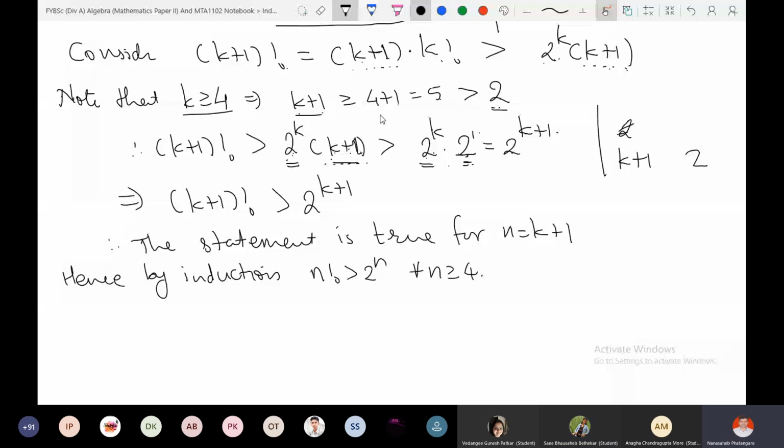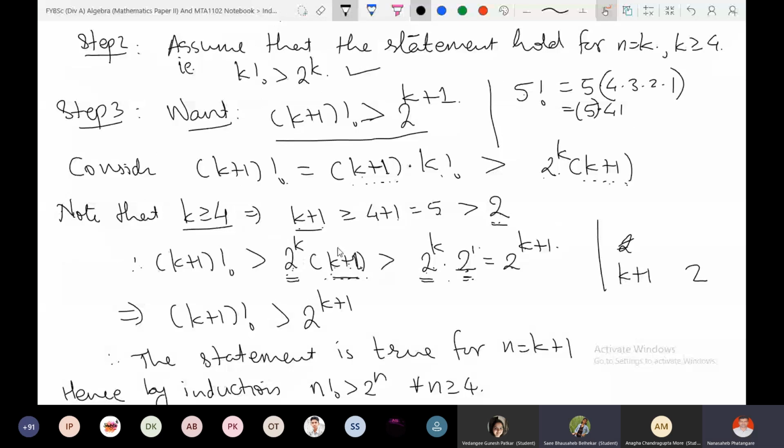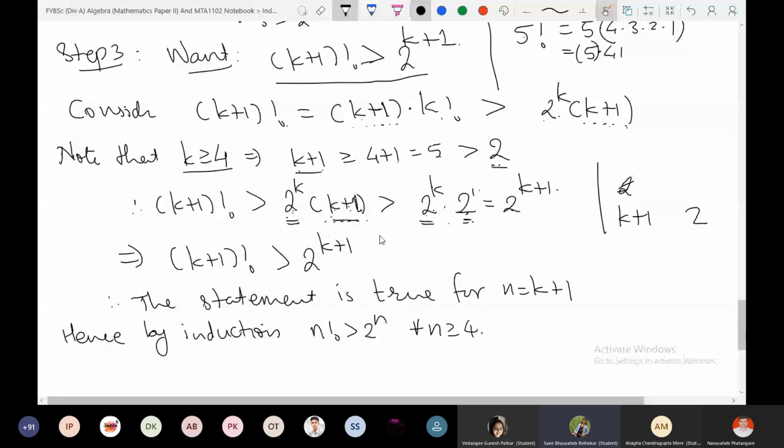Sir, I have a doubt. If we compare k plus 1 greater than 2, and if we put k as 4, then k plus 1 is 5, and 2 raised to 4 is. No, what is k?